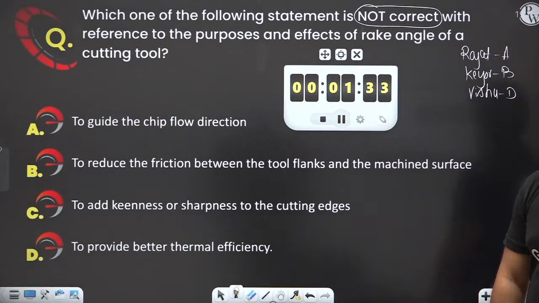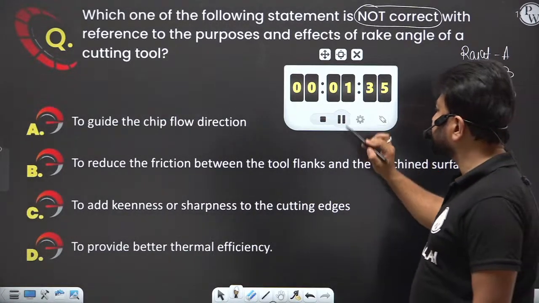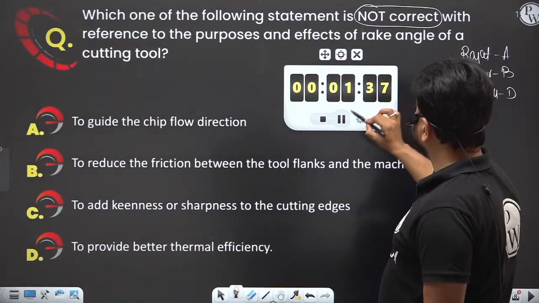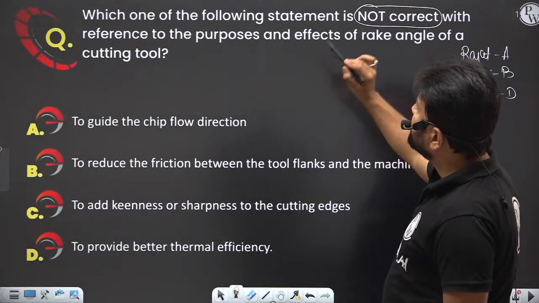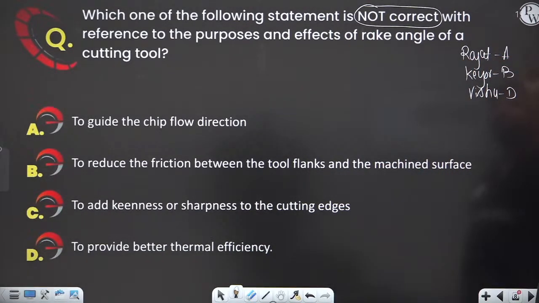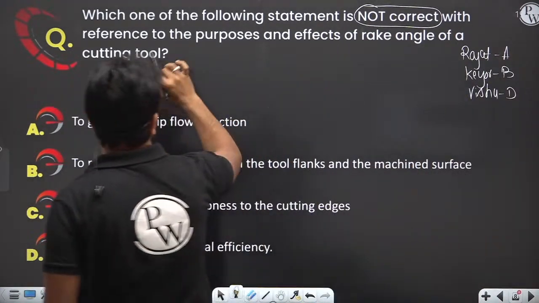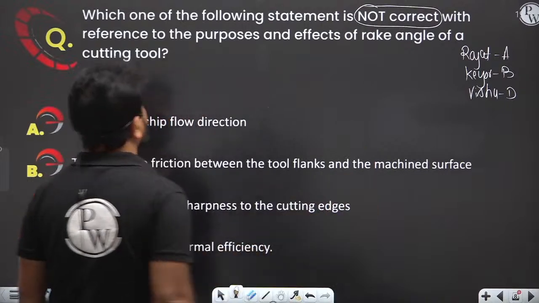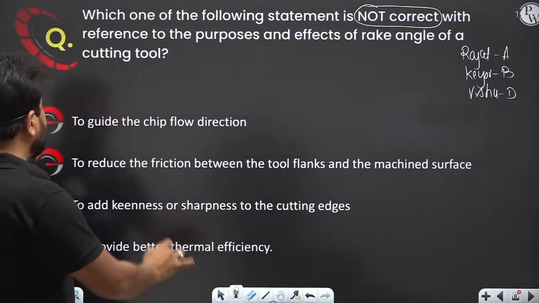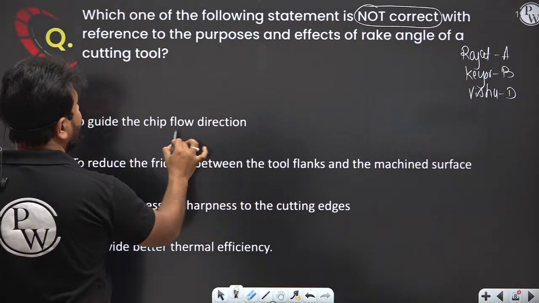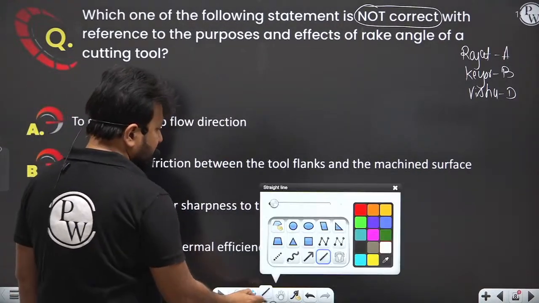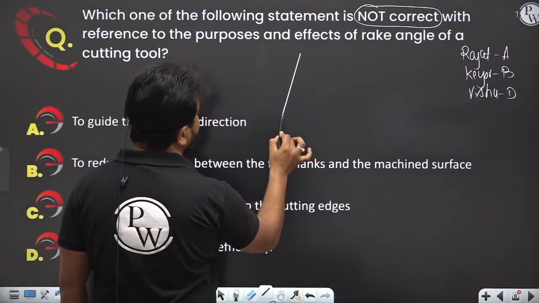Okay, let's check the question, right? Let's read out the statement. Which one of the following statement is not correct? He's asking which statement is not correct with respect to the rake angle of the tool. To guide the chip flow direction, basically, this is the rake angle, right?